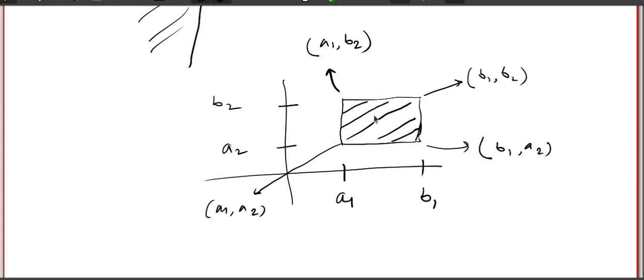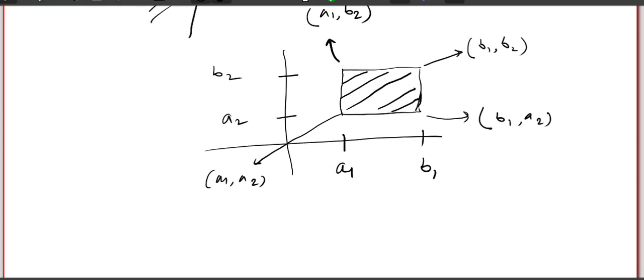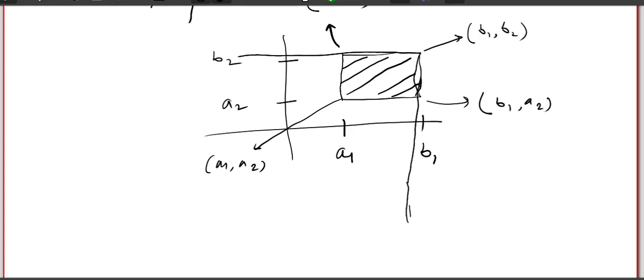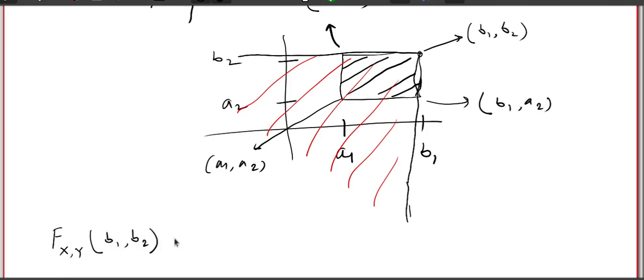Now can I write the probability that the random vector belongs to this rectangle in terms of the distribution function? If you try to write this, you can easily see that if I take this whole part, this is the distribution function at this point. So this is the distribution function of (X, Y) at the point (b1, b2). But I need only this rectangle. So first I subtract this part. Now I subtract the probability of this part.